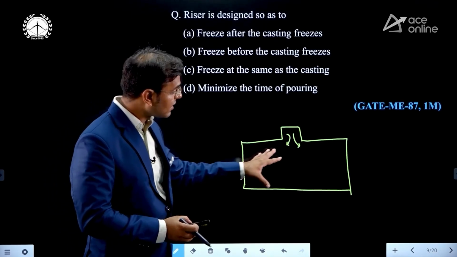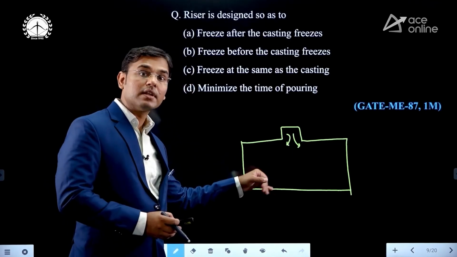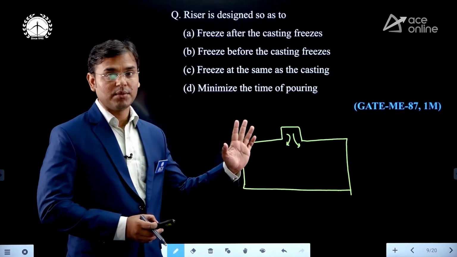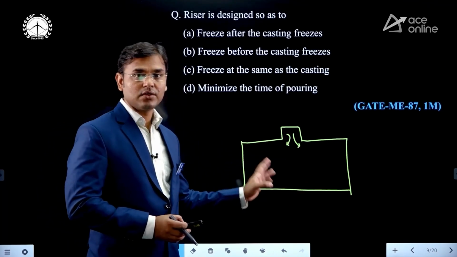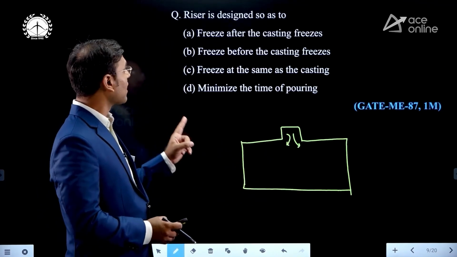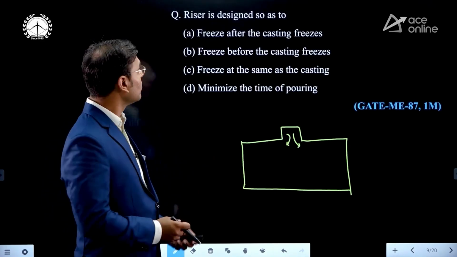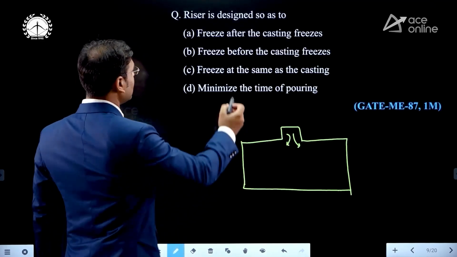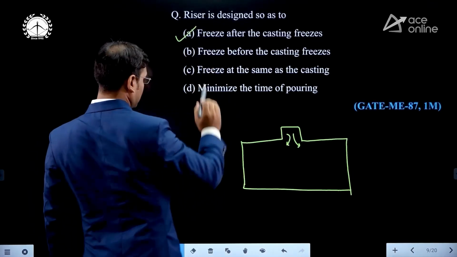Means first the casting will solidify, and after that the molten metal present in the riser will solidify. So who is solidifying first? Casting is solidifying first. What is given here? Riser is designed so as to freeze after the casting freezes. Freeze after casting freezes, that is the correct answer.